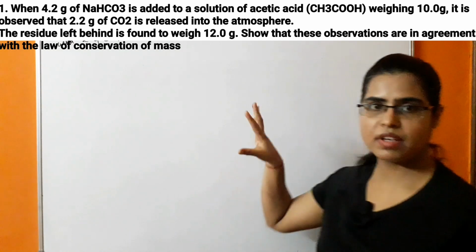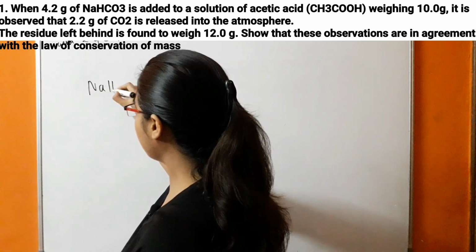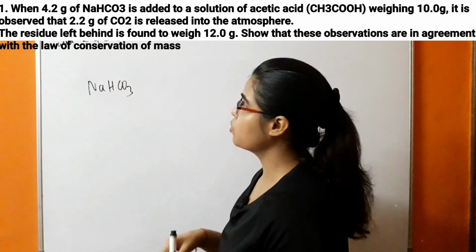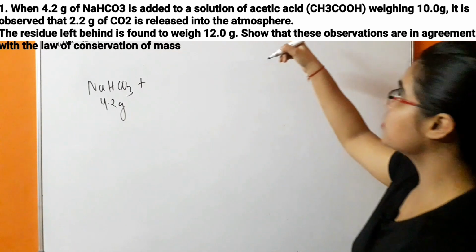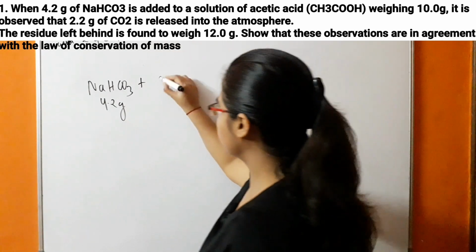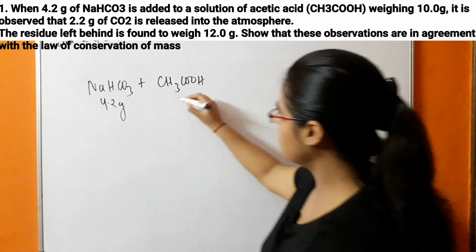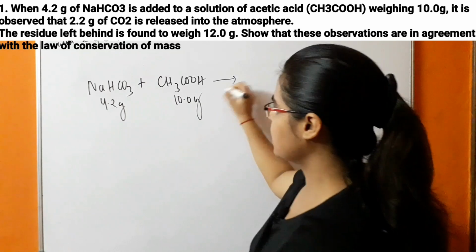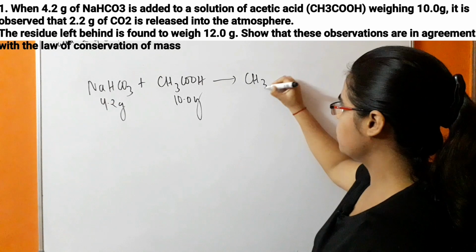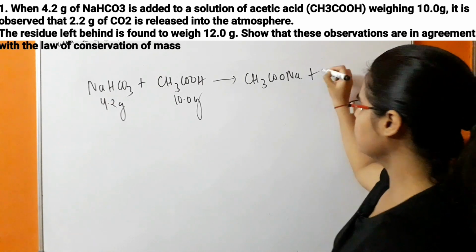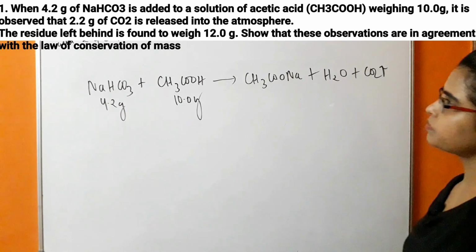First of all, what is given in the question, you have to write it down. So in this case, sodium bicarbonate, that is NaHCO3, is 4.2 gram and it is added to the solution of acetic acid, CH3COOH, which is weighing 10 gram. So what is happening? You have to complete the reaction. So there will be formation of sodium acetate and removal of H2O and CO2.